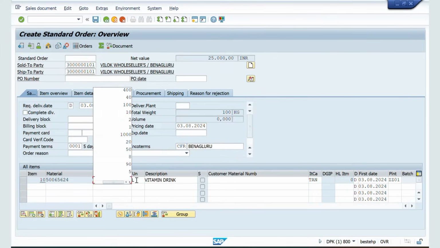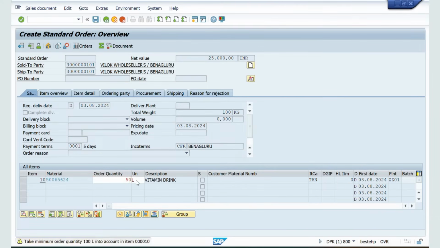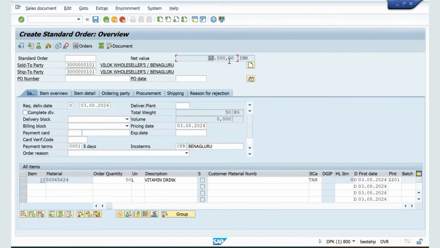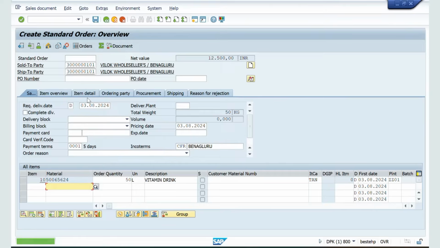Or else what I will do, I will take 50 liters. Okay, I will take 50 liters. It has become 12,500 rupees. Now I will go to edit, incompletion log. System is saying document is complete. Now I will save this.